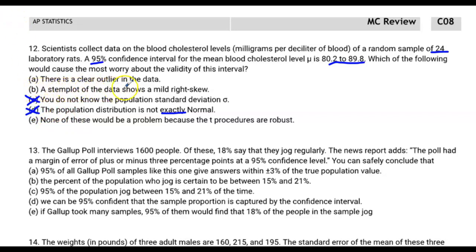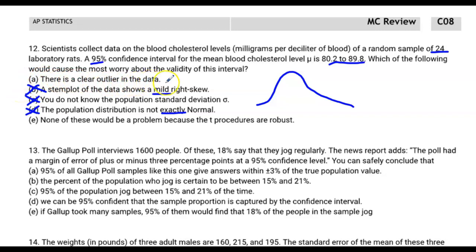Moving on to a stem plot of the data shows a mild right skew. It's okay that there's a mild skew, because even if it's mildly skewed, if the distribution kind of looks like this, like it's got a little bit of a tail, this is actually even more than mildly skewed. But anyway, even if it's got a little bit of a tail like this, it's normal enough, right? Mild skew doesn't mean it's abnormal. It's normal enough that we could use these same procedures effectively. I know that this is a distribution, like a line graph and not a stem plot, but you get the idea. There is one thing that worries me, and there's one thing that should worry you as well.